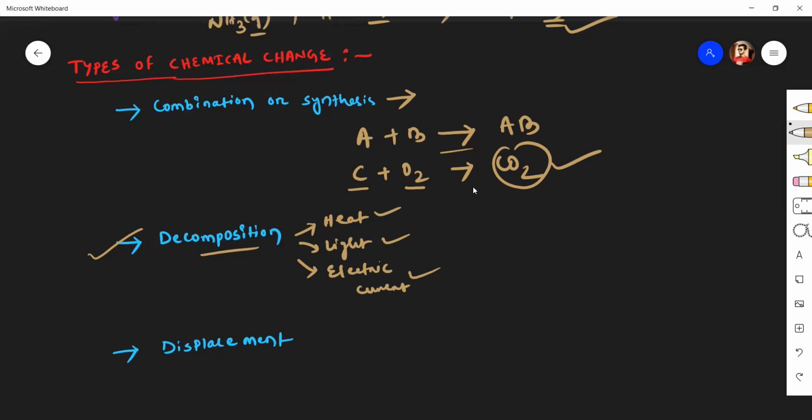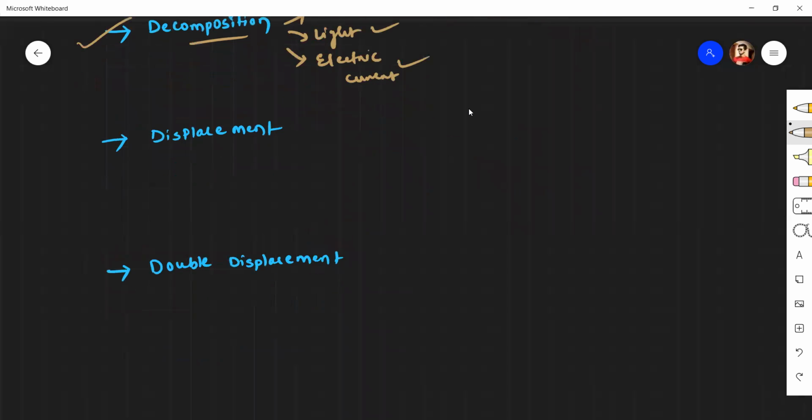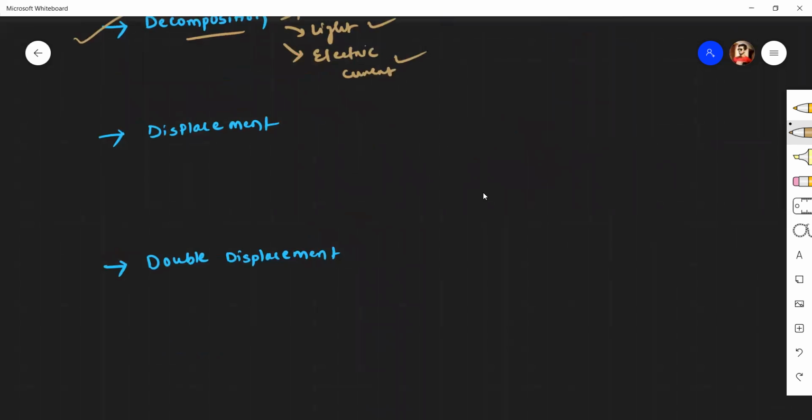So these types of reactions are called decomposition reactions. The third type of chemical change is called the displacement reaction. What is the displacement reaction? In a displacement reaction, when a more reactive element displaces a less reactive element from its compound or from its salt solution, it is called a displacement reaction.